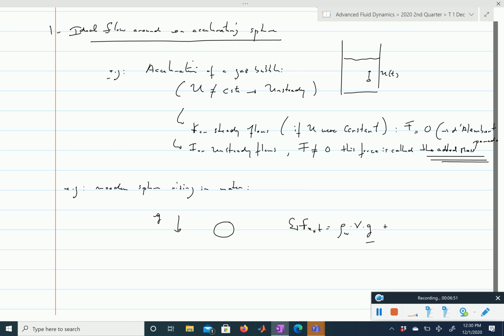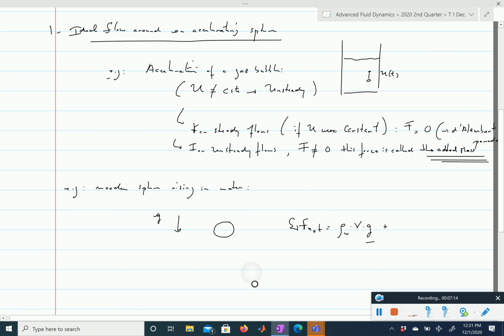And then if you think about what all the other forces are, the only force left is simply the reaction of the water, or of the fluid, on the sphere. And so what is that? Well, we need to look at every single element of surface along the wood-water surface.